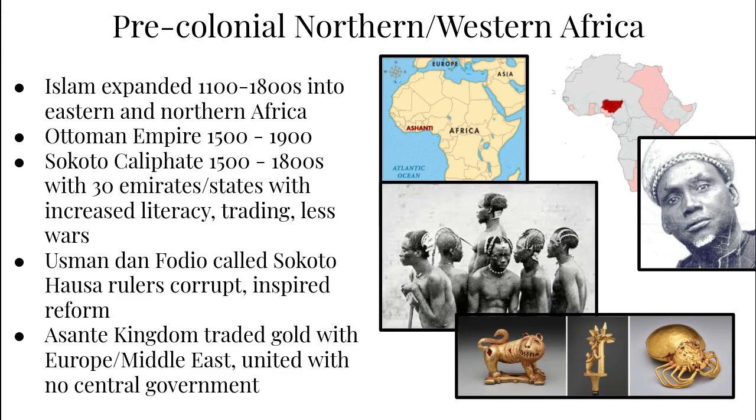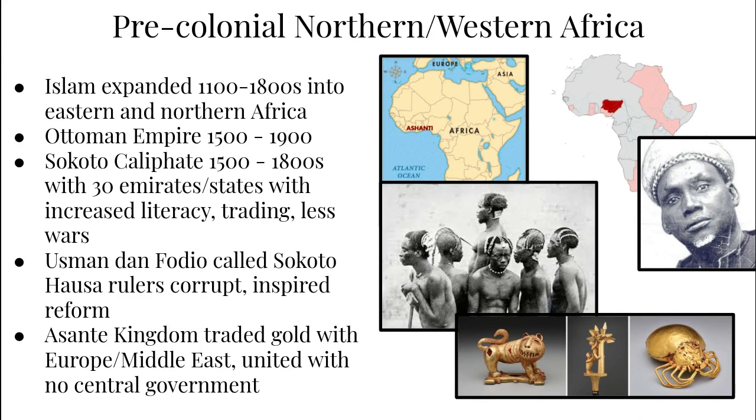From 1100 to the 1800s, Islam spread into Africa from the Middle East as people migrated and added land to existing empires. The Ottoman Empire lasted nearly 400 years. The Sokoto Caliphate was around the same time, and they were credited with increasing literacy and trading while keeping peace. Usman Dan Fodio became revered for accusing Sokoto Hausa rulers of being corrupt and inspired supporters to push for reform.